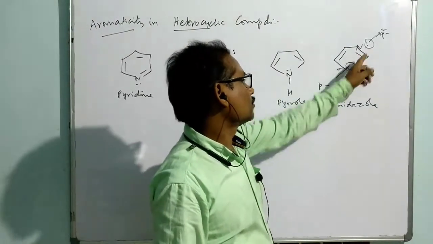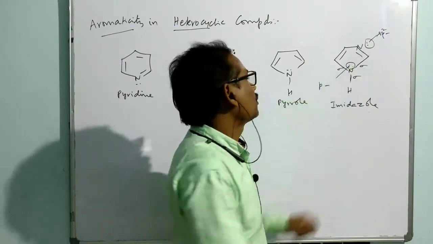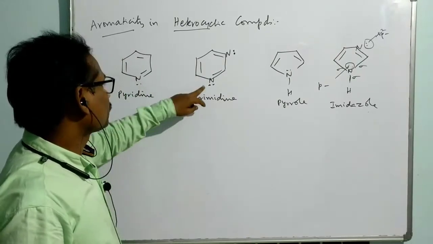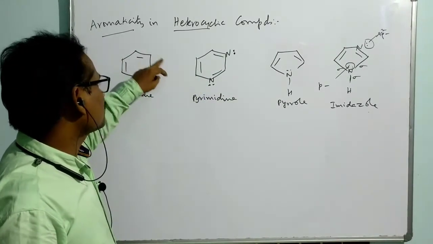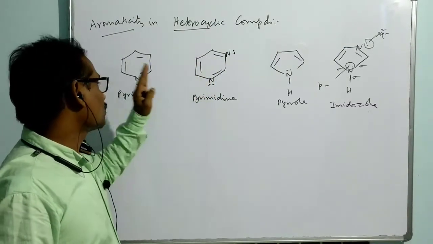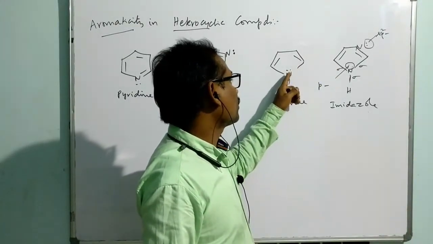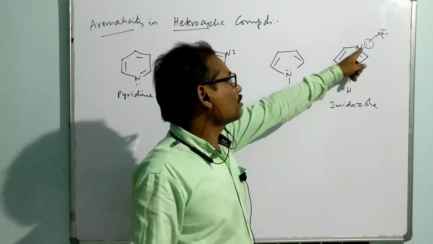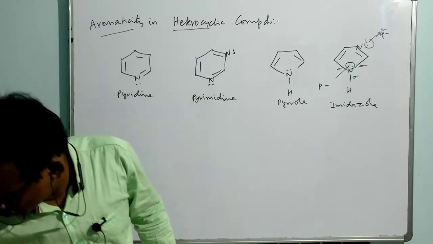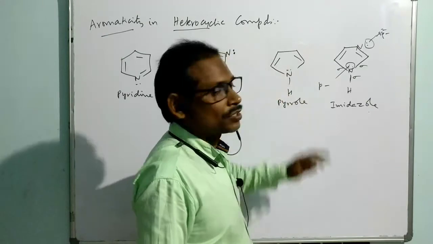Now among these 2, this lone pair is involved in conjugation. Don't say this lone pair is involved in conjugation. So now it is once again a 6 electron conjugation. Even though one more nitrogen is kept here, it doesn't influence anything about the conjugation. That means 6 electron conjugation here as well as there. Similarly here also, 6 electron conjugation. On introducing one more nitrogen, that nitrogen lone pair is not involved in conjugation. So only one nitrogen lone pair is involved in conjugation.